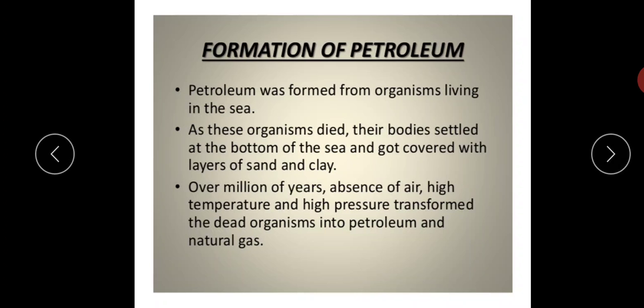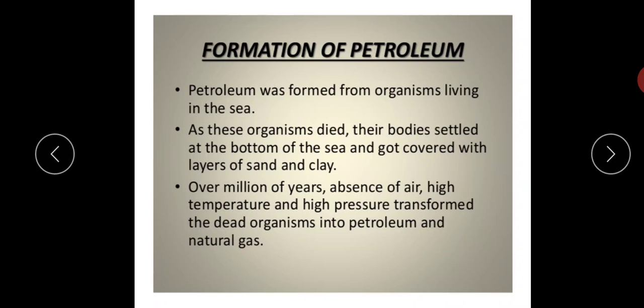Formation of petroleum. So how is it formed? Petroleum was formed from organisms living in the sea. As these organisms died, their bodies settled at the bottom of the sea and got covered with layers of sand and clay. Millions of years, absence of air, high temperature and high pressure transformed the dead organisms into petroleum and natural gas. So the natural gas as well as the jelly-like substance that was formed is nothing but the petroleum.